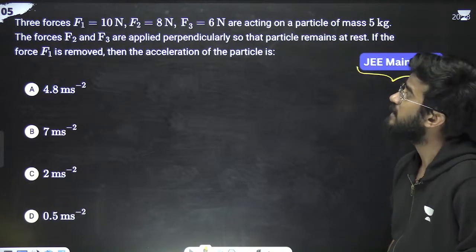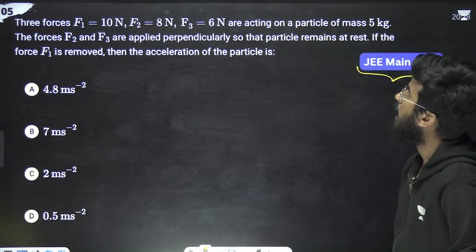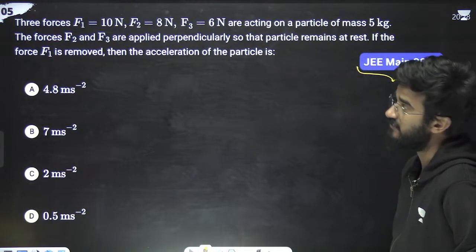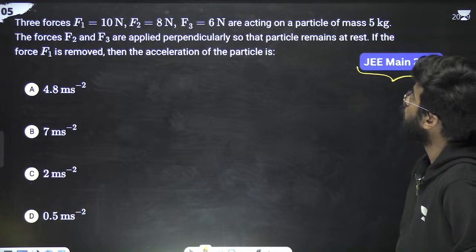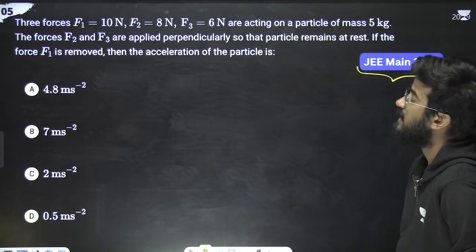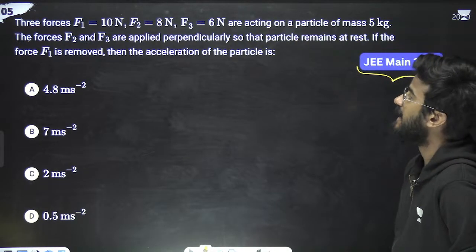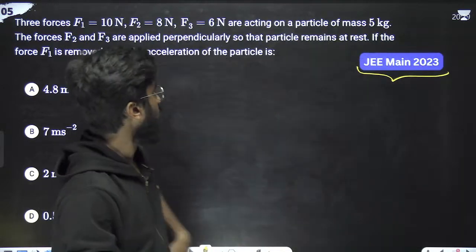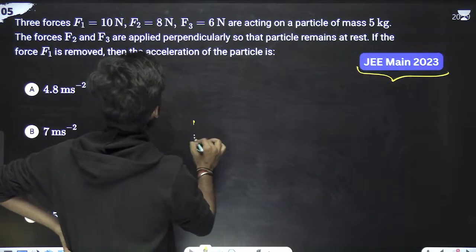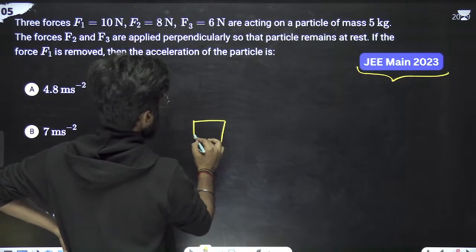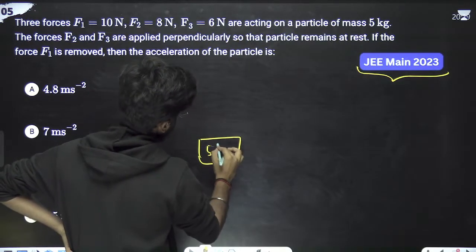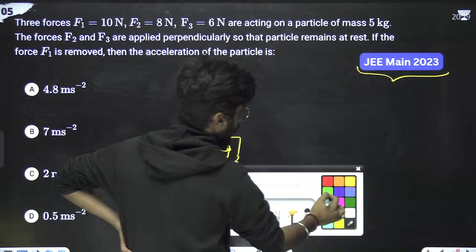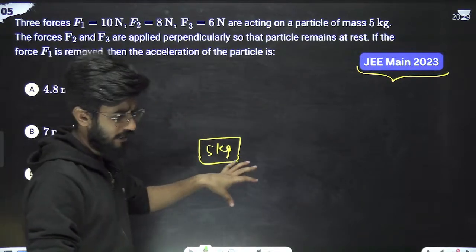What the question is saying? Three forces F1, F2, F3 are acting on a particle of mass 5 kg. F2 and F3 are applied perpendicularly so that the particle remains at rest. If F1 is removed, then the acceleration of the particle is. Just look at this problem very clearly. Suppose this is the mass. This is the mass of 5 kg. Okay. Now, if this is the mass, look at this very clearly.